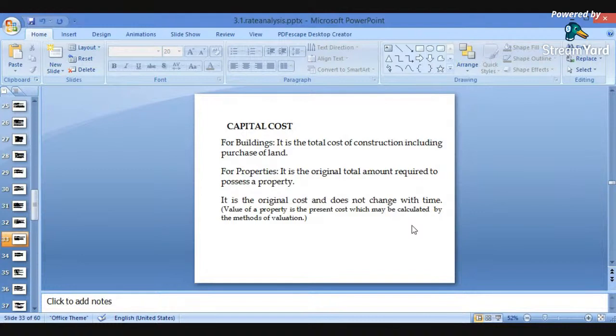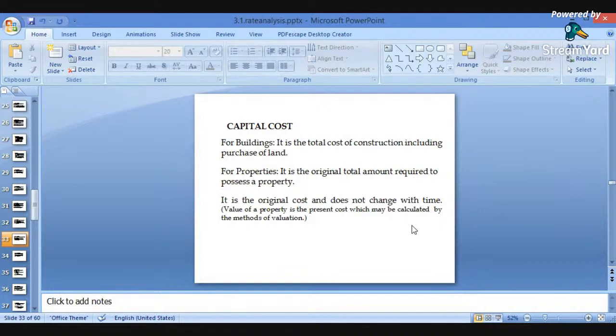It is the original cost and does not change with time, because it is the actual cost required for its construction. Suppose that we constructed the building 10 years before. The cost we incurred for the construction has been fixed, so it will not change. The capital cost will be the fixed one. It is the original cost and does not change with time.